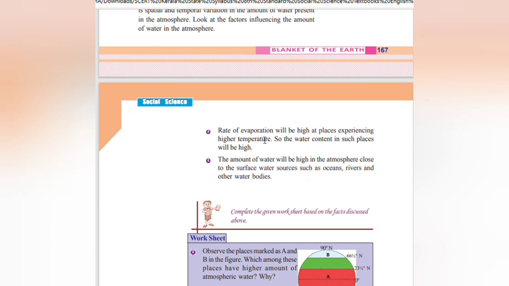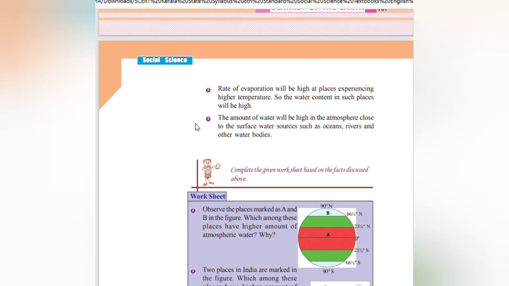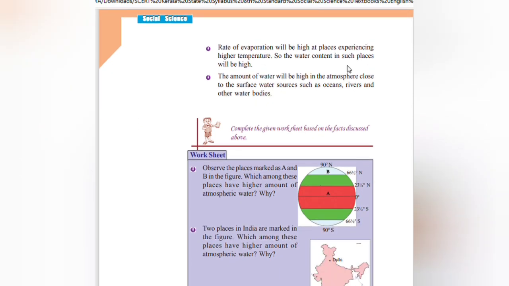The rate of evaporation will be high at places experiencing high temperature, so the water content in such places will be high. The amount of water will be high in the atmosphere close to surface water sources such as oceans, rivers and other water bodies.